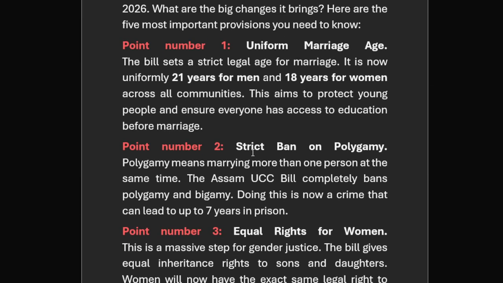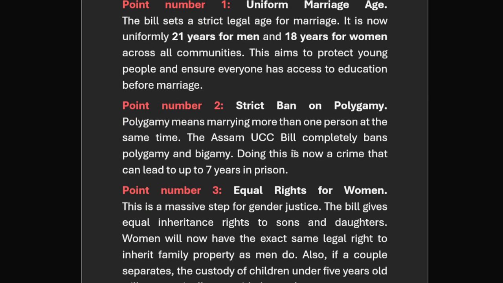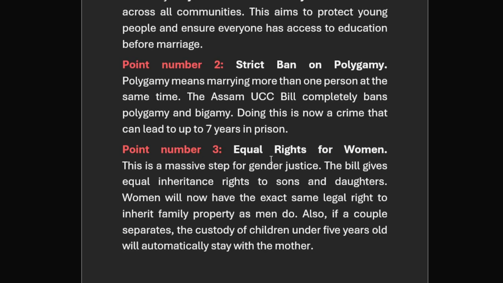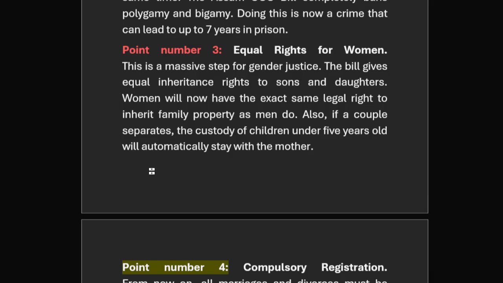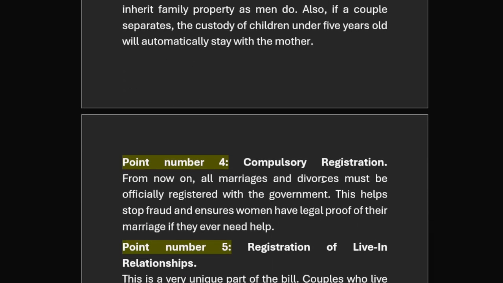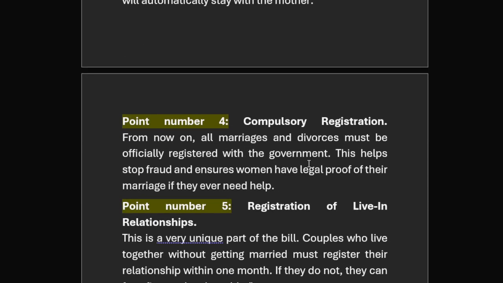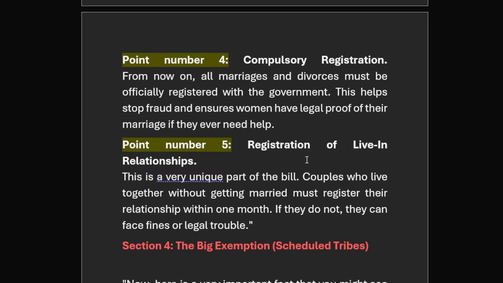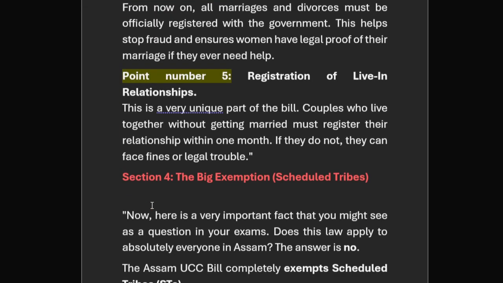Point number two is a ban on polygamy. Point number three is equal rights for women. Point number four is compulsory registration after the marriage. Point number five is registration of living relationships also. This is a very unique part of the bill. Couples who live together without getting married must register their relationship within 1 month. If they do not, they can face fines or legal trouble.